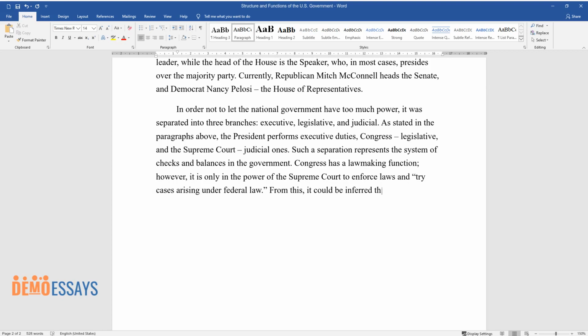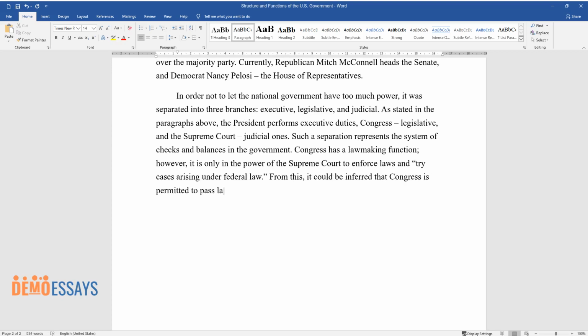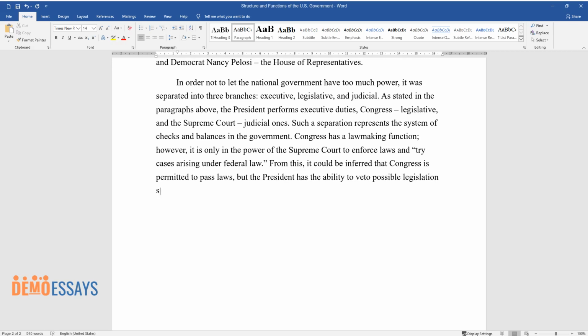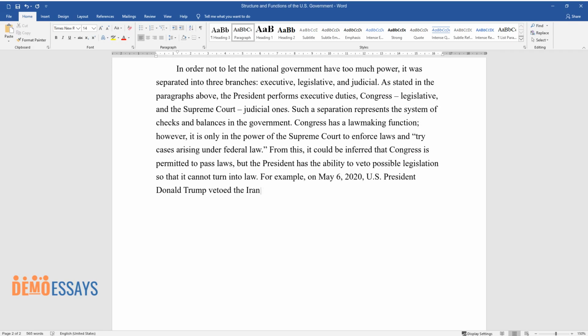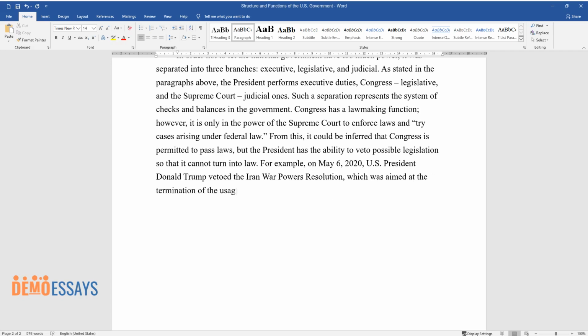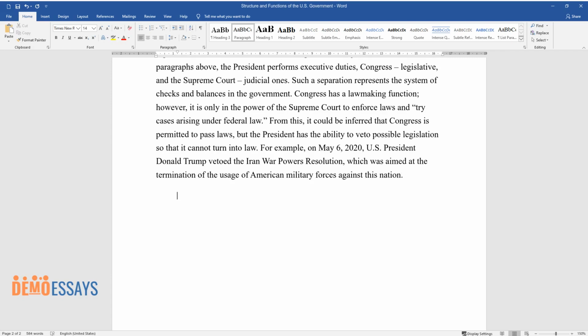From this, it could be inferred that Congress is permitted to pass laws, but the President has the ability to veto possible legislation so that it cannot turn into law. For example, on May 6, 2020, U.S. President Donald Trump vetoed the Iran War Powers Resolution, which was aimed at the termination of the usage of American military forces against this nation.